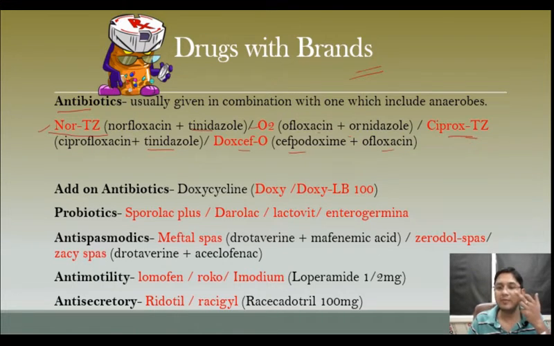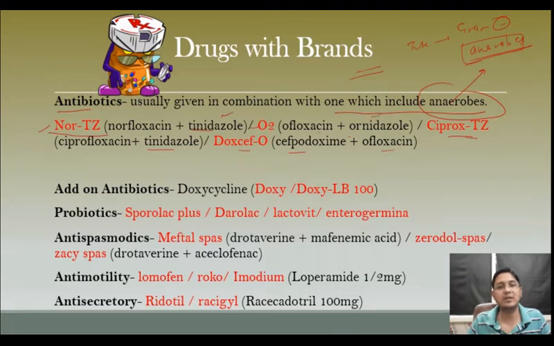When we give a combination of antibiotics to a diarrhea patient, in most cases we must ensure that one of the antibiotics covers the anaerobes also. As we know, in the intestine we have two kinds of bacteria: one is gram negative, and the second is anaerobes. So one antibiotic we give must include anaerobe cover. Most of the antibiotics here, tinidazole, ornidazole or metronidazole, cover anaerobes very well.